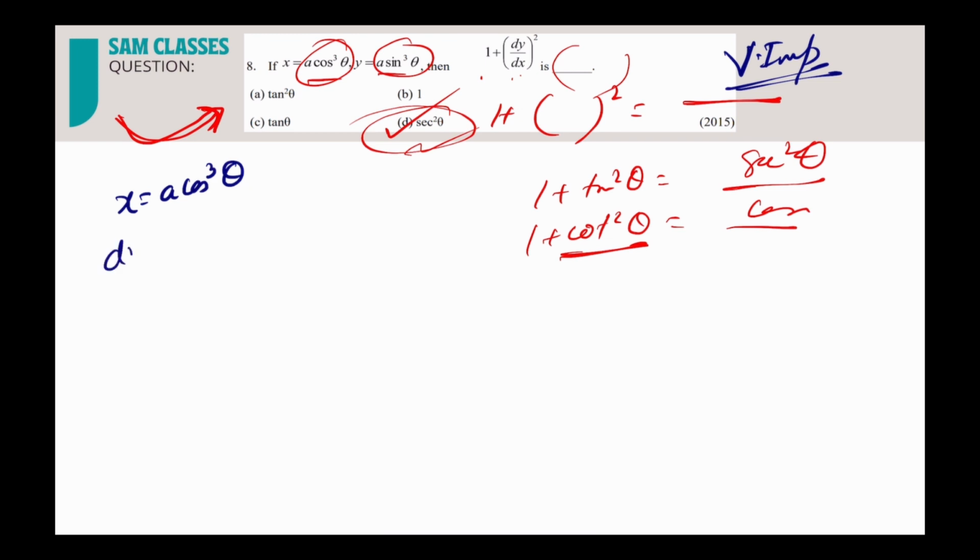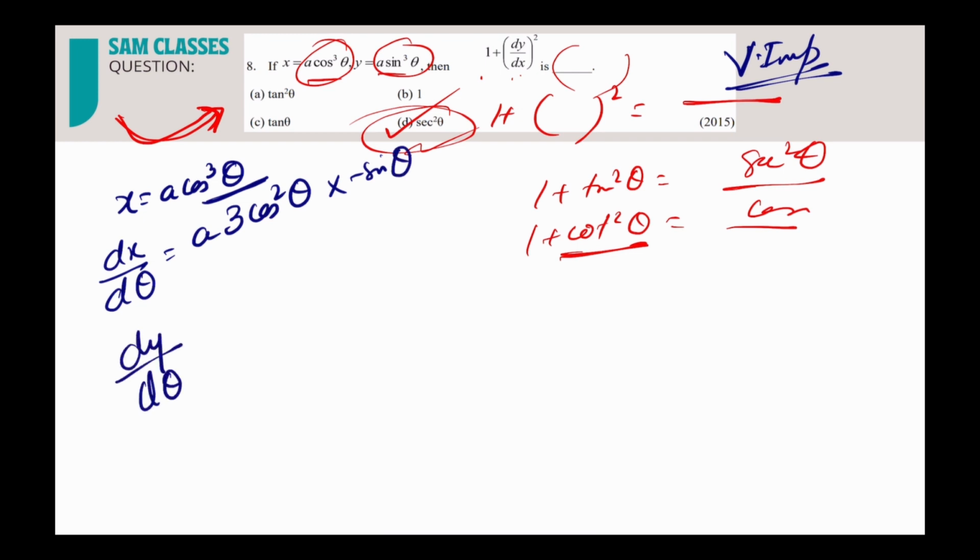So dx by d theta will be what? a is constant outside. So cos cube theta, when I differentiate, what will I get? 3 cos square theta into differentiation of cos theta, which is minus sin theta, correct? Same way I'll differentiate y. So dy by d theta is equal to a into 3 sin square theta into d by d theta of sin theta, which is cos theta. That's it.